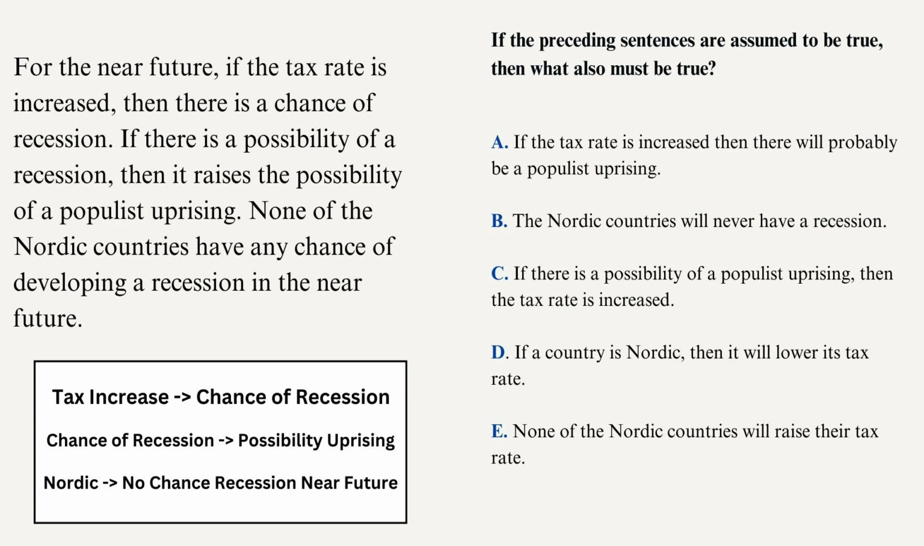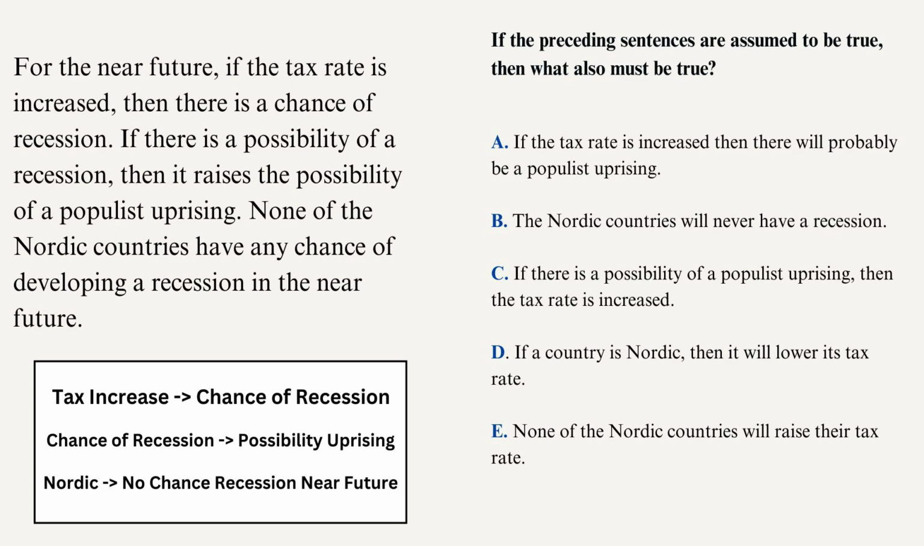Next up, we have D. If a country is Nordic, then it will lower its tax rate. And this one's a little bit different from what they said about taxes. In the statements above, they talk about tax rate increasing, yet this is tax rate lowering, which is different. It doesn't mean it's wrong, but something you have to consider. And if you think about it, and looking at these conditionals, it doesn't work out. In addition, if you negate tax increase, that doesn't mean tax decrease or lower taxes. It could also mean flat taxes. So that's something else you have to also consider.